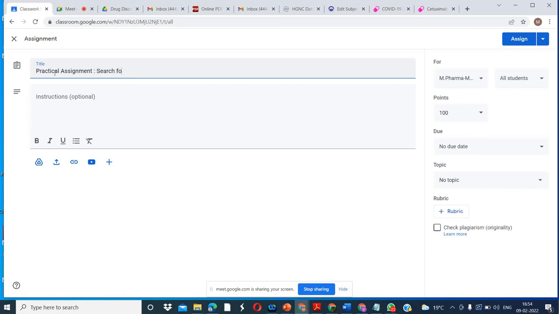Search for drugs. I know there is very little information, but it will be useful. Drugs and targets for COVID-19.